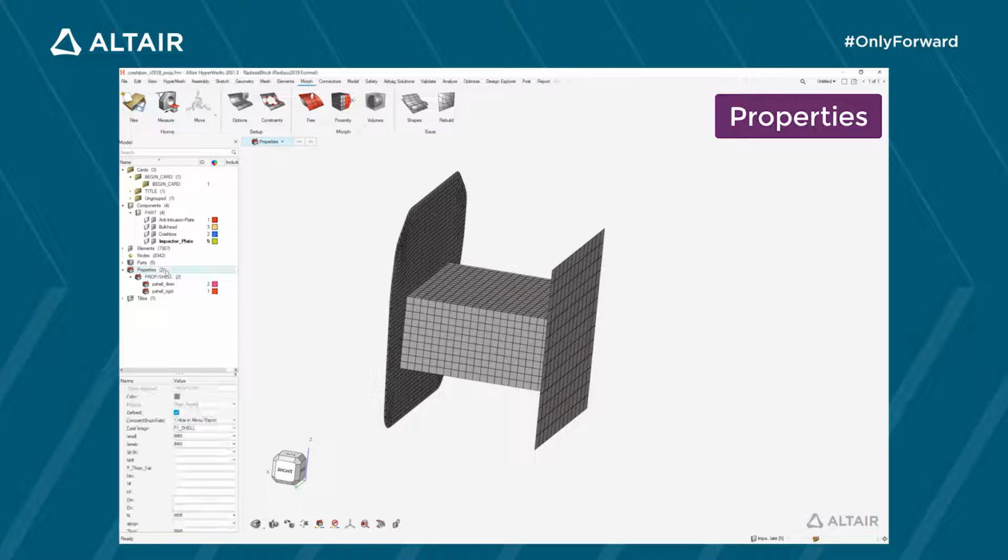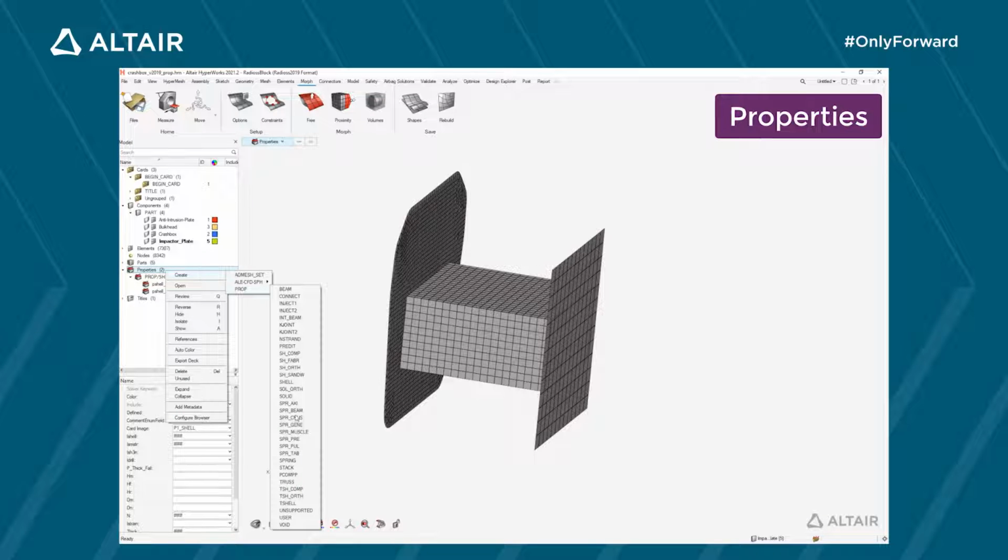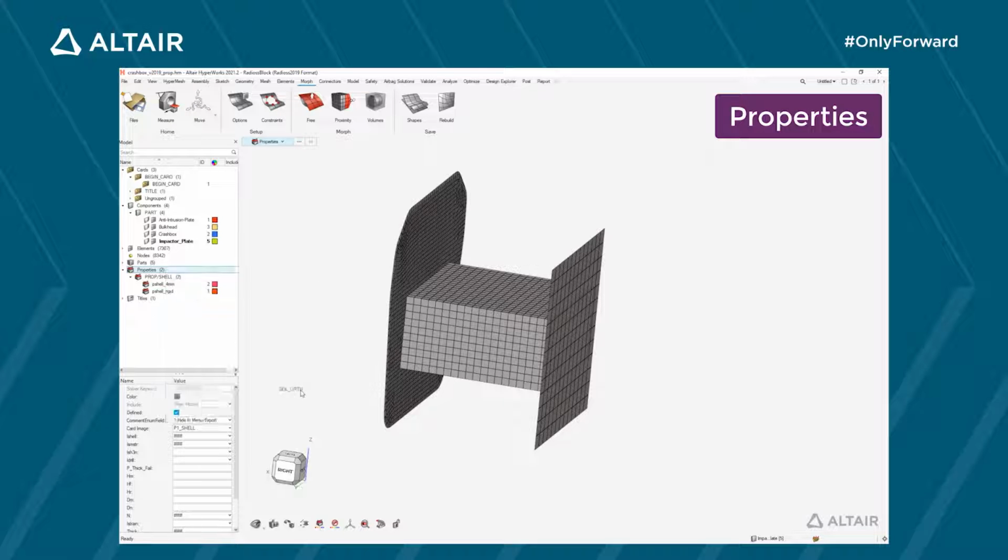We need a third property for the honeycomb. Since honeycomb is solid and orthotropic, I'm going to select a solid orthotropic property.